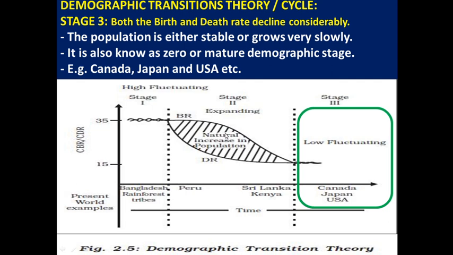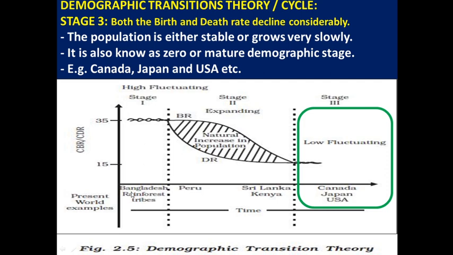After that, they moved to the second stage, or second transition. When they moved to the second stage, they experienced a rapid decline in death rate. Birth rate remained high at the initial stage and declined over a period of time. After that they moved to the third stage, and now they are in the third stage. They are experiencing very low birth rate and very low death rate because socially and economically they are highly advanced, more developed as compared to those countries which are in the second and first stage.